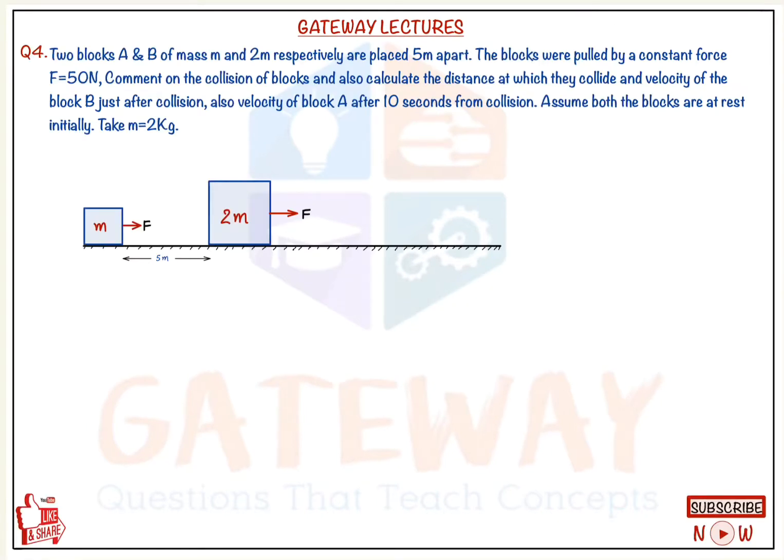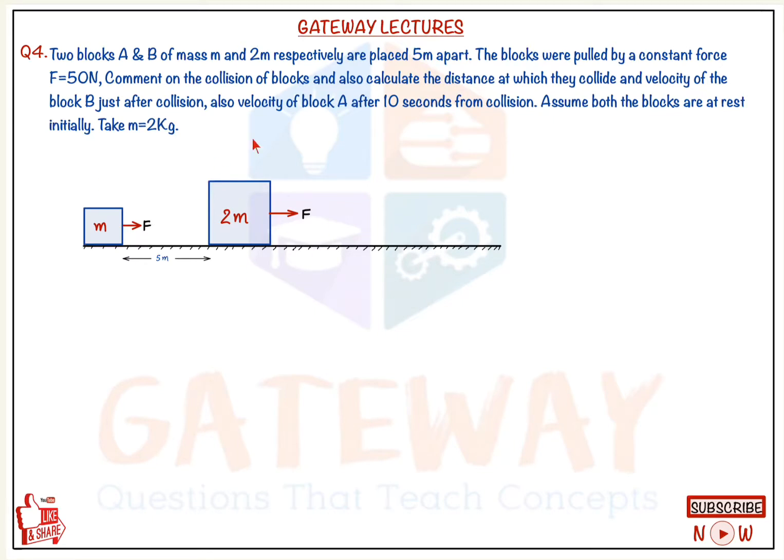Two blocks A and B of mass m and 2m respectively are placed 5 meters apart. The blocks are pulled by a constant force F equal to 50 newtons. So both the blocks are pulled by a constant force F equal to 50 newtons. One block has mass small m and the other has mass 2m. Comment on the collision of the blocks and also calculate the distance at which they collide and the velocity of block B. This is block A and this is block B.